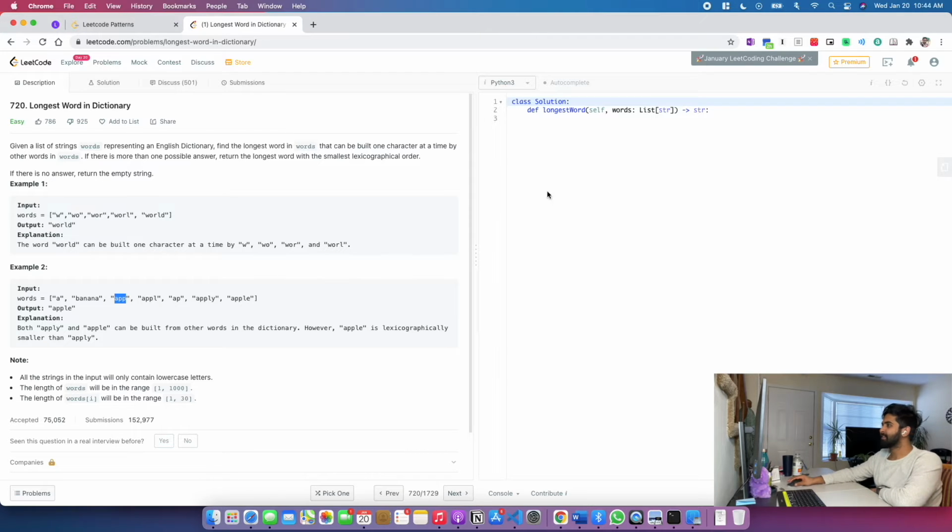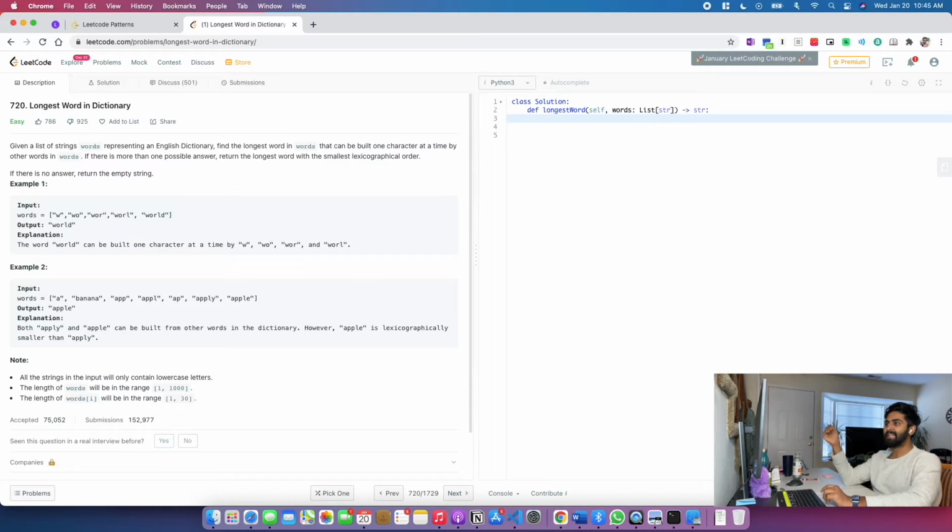So one Python-y style of doing it, I know this is crazy, but it's more or less a brute force approach. What I do here is, for every word that I come across, I'll see if all its previous substrings are present in the list. Now if I come across apple, then I'll see if I have APPL, APP, AP and A in the list. So that is one way of looking at it.